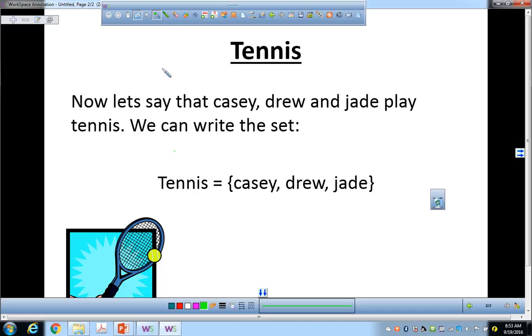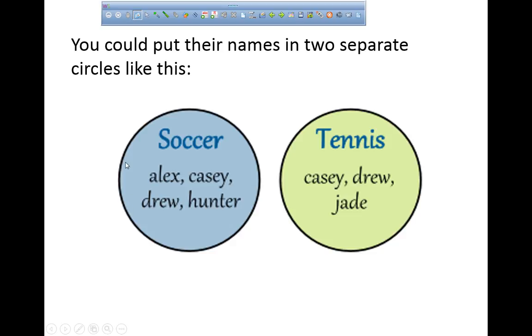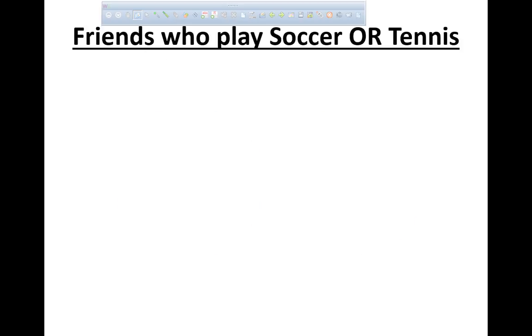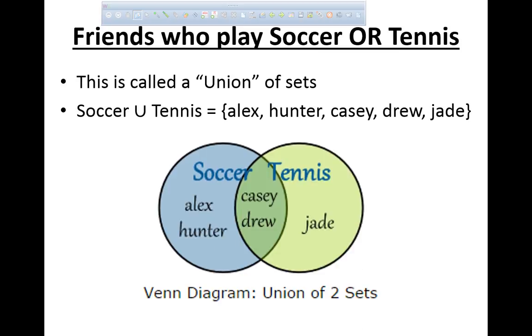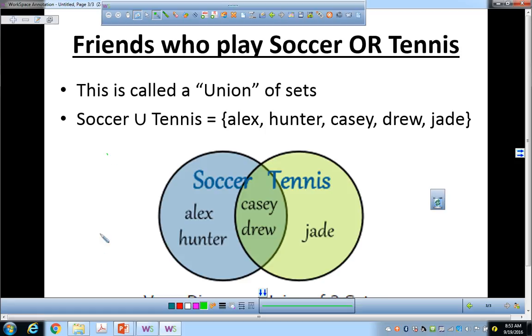So these are all the friends, right? And then finally, you can put their names in 2 separate sets like this. But friends who play soccer or play tennis, this is important, is called the union. Okay? A union is all the things, all the elements that are in either one set or another set. Okay? That's what a union is.